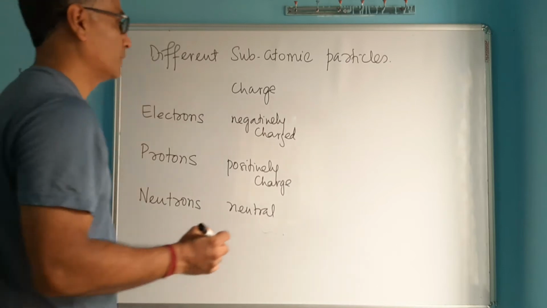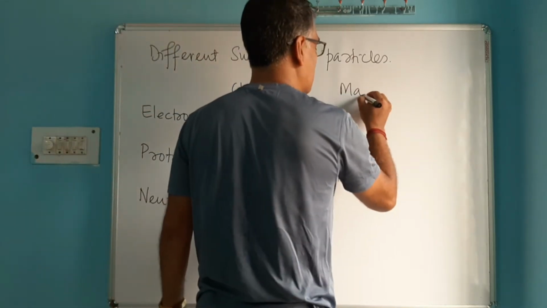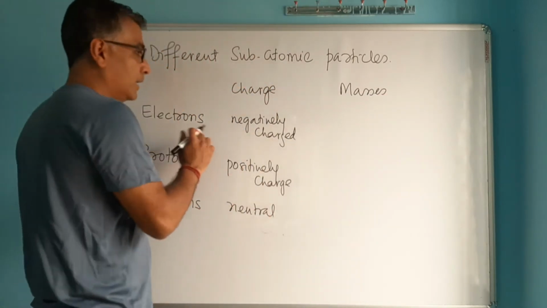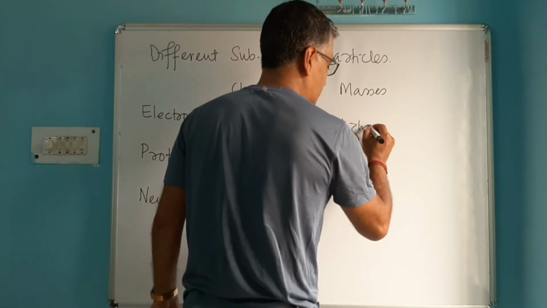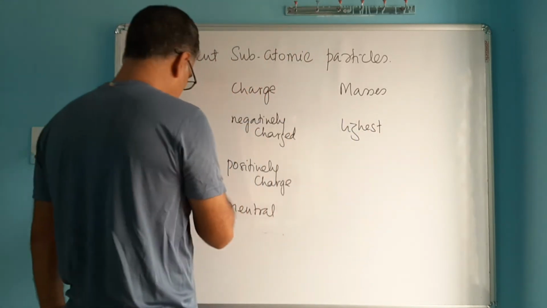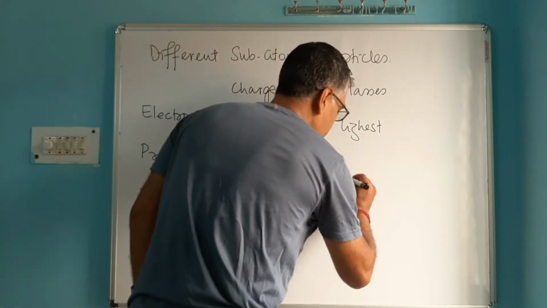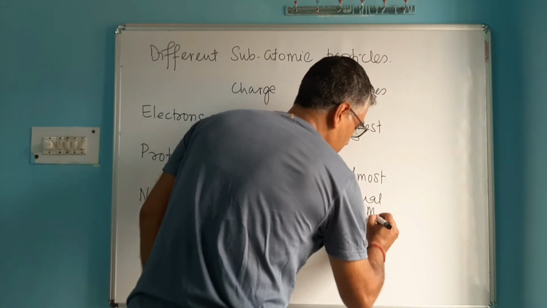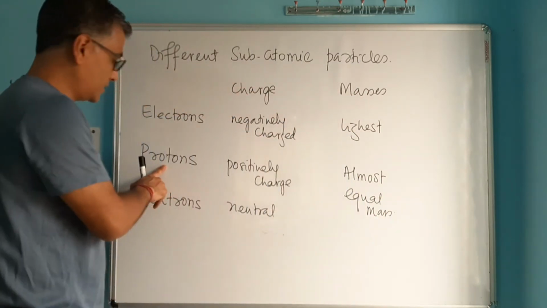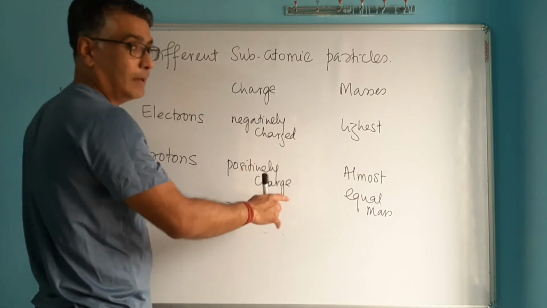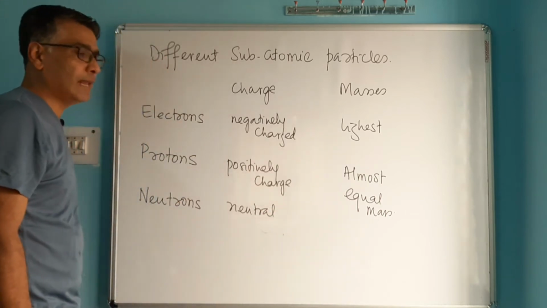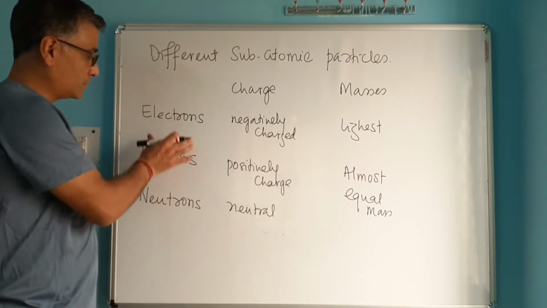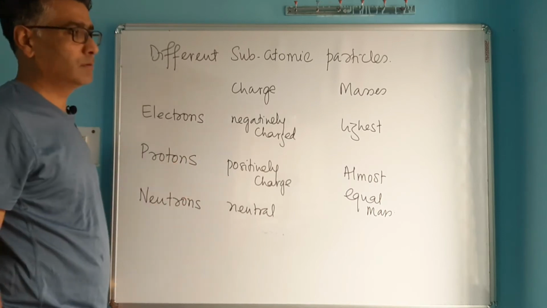Neutrons are neutral. And if you compare the masses, even though they are small, they have some small amount of mass in them. Electrons are the lightest one. They are very, very light. And protons and neutrons have almost equal mass. That means if you compare the masses of protons and neutrons, their masses are almost the same, whereas electrons are extremely light. So inside an atom, you'll find these subatomic particles: electrons, protons, and neutrons.